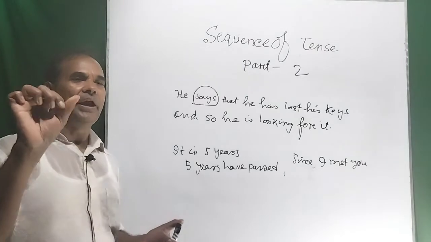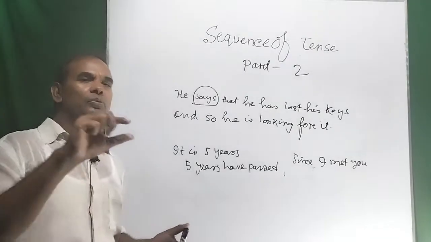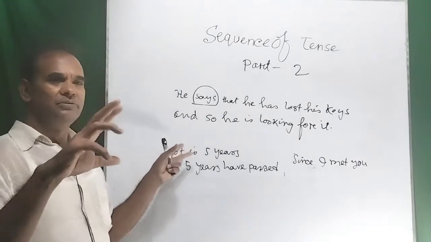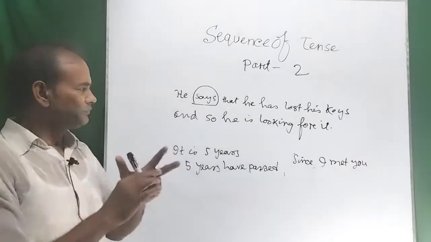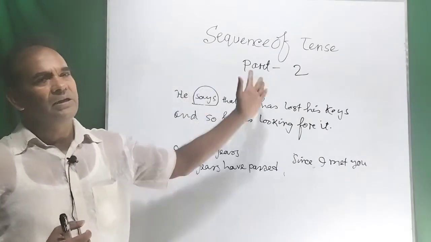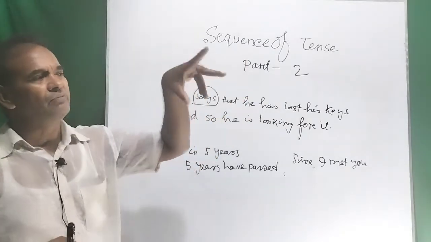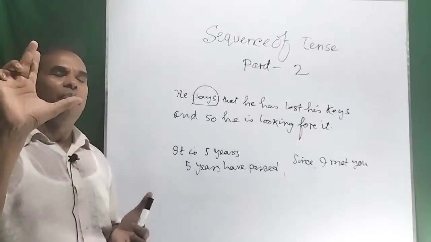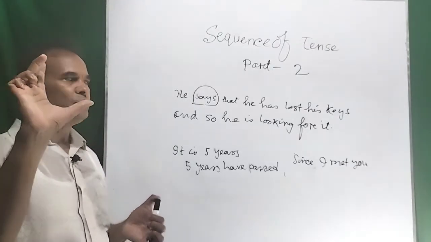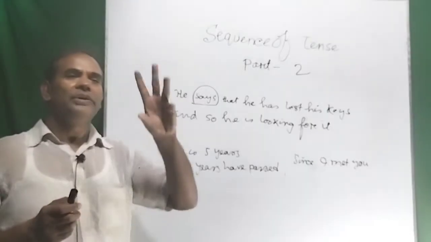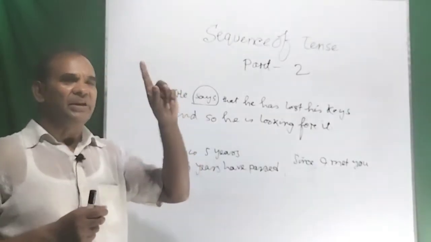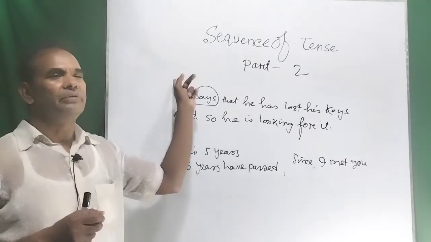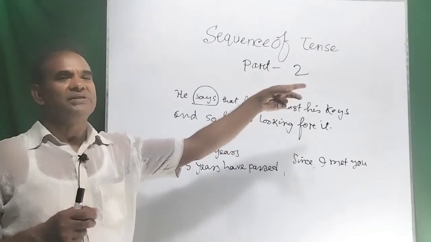So according to the sequence of tense, there may be some exceptions also, but in maximum cases, the clauses will be joined with one another. The rule is that the clauses must be from the same group of tense, or there may be some exception, that you can remember: when the reporting verb in the indirect speech is present or future, in that case, we can write any tense in the subordinate clause. You have seen before.